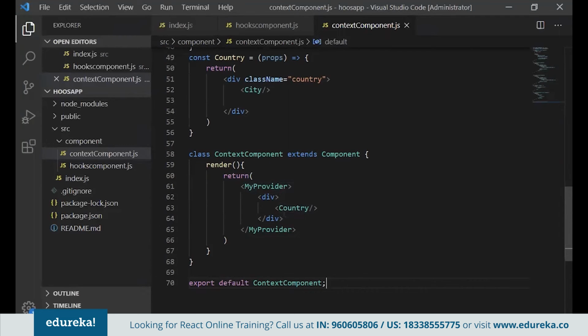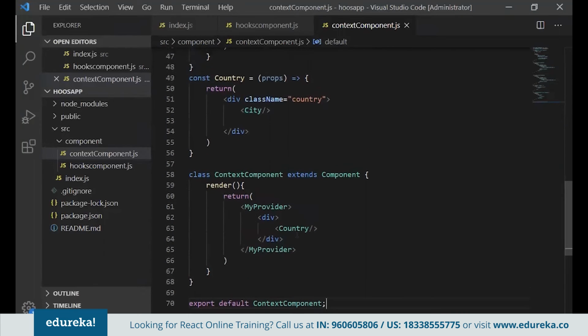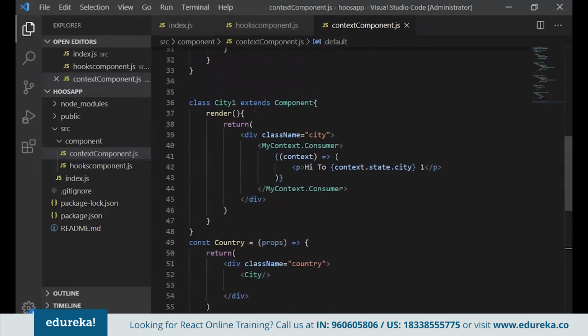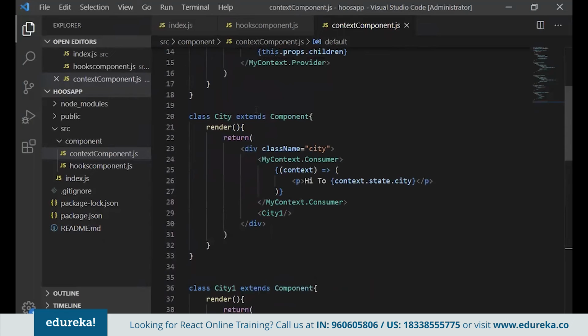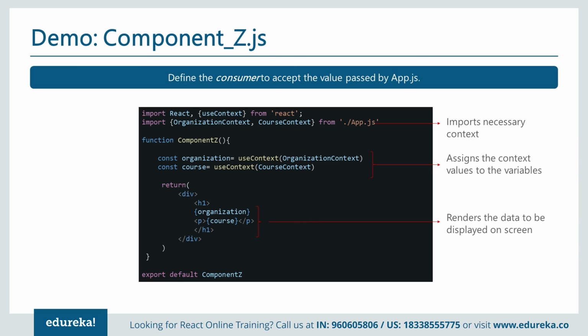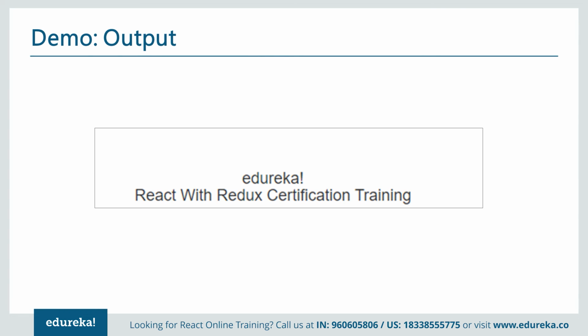Now see, I don't have to pass any prop to country, as city is a part of country and country is a part of provider. By default city will be able to access that. See, city is not receiving anything from any prop. City is directly getting that from the context. It's myContext.Consumer and it receives that. This is like multi-level nesting, where a component can access the data from any level.